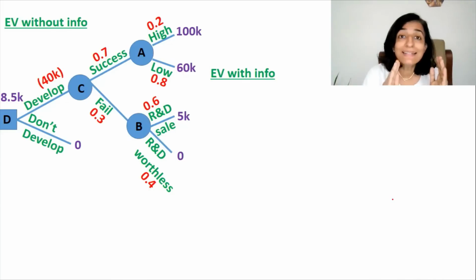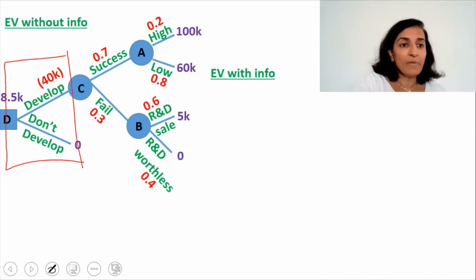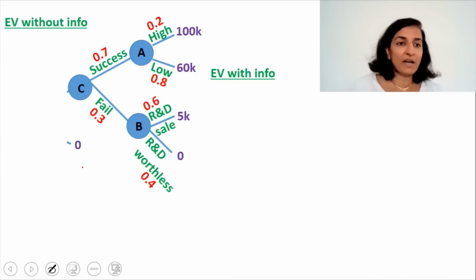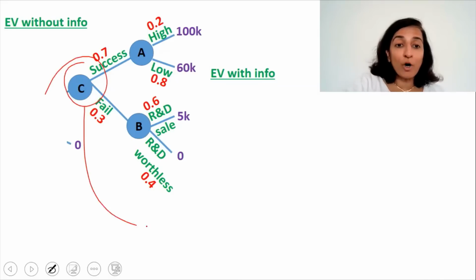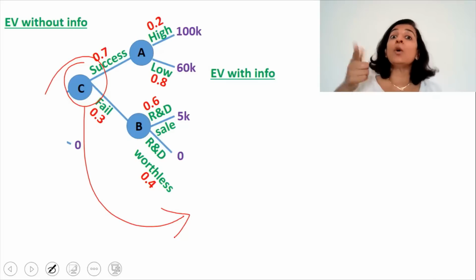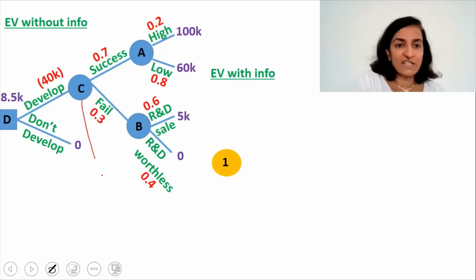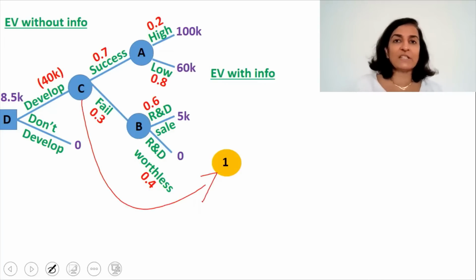So we will draw a dummy decision tree just for you to understand the logic of the calculations. So what I want you to do is this part. Ignore this part, that is the decision part. I'll just erase the decision part. Draw the decision tree from point C onwards by ignoring the decision part. Why? Because we will first get the information and only then we will decide. So how will the decision tree appear? So I'm going to write the chance point. This chance point 1 is equivalent to this chance point C.